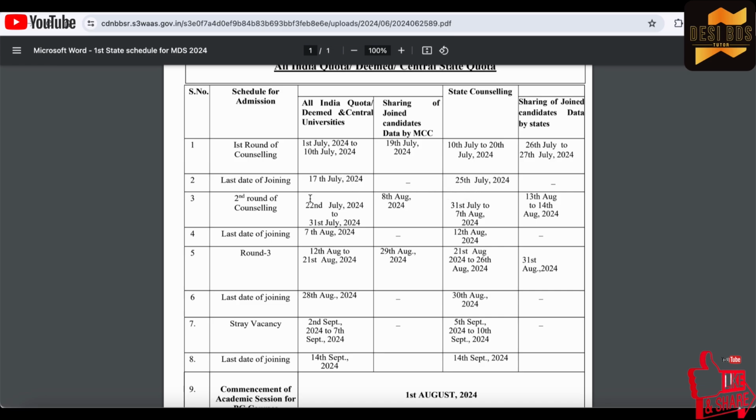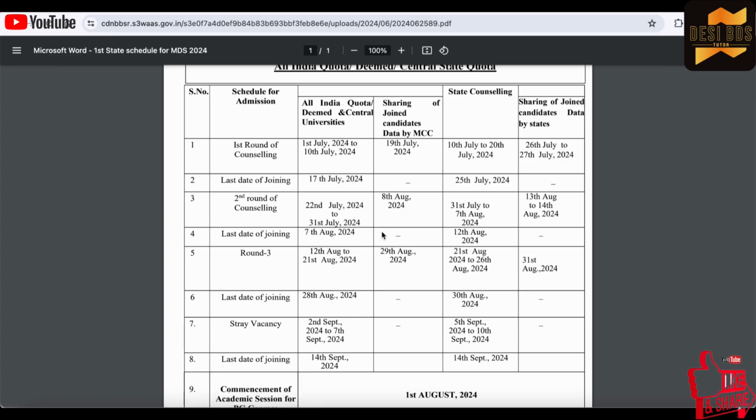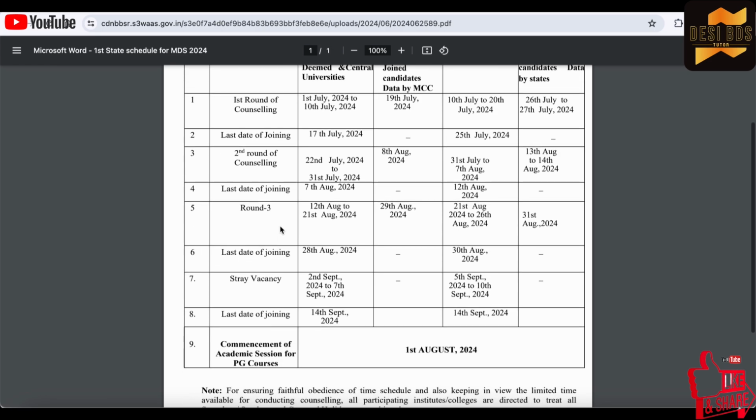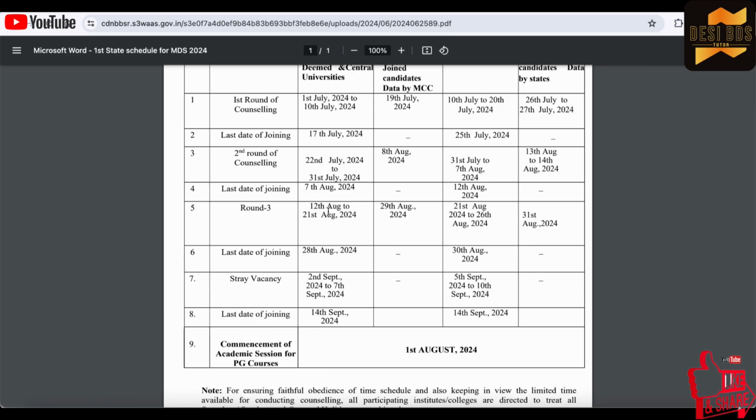Then the second round counseling starts from 22nd July to 31st July for all India quota, and state counseling is from 31st July to 7th August. And the third round counseling, that is the mop up round, is for all India quota from 12th August to 21st August, and the last joining of all India quota in the mop up round is 28th August.